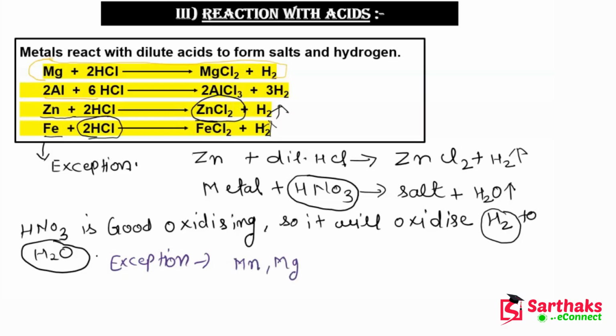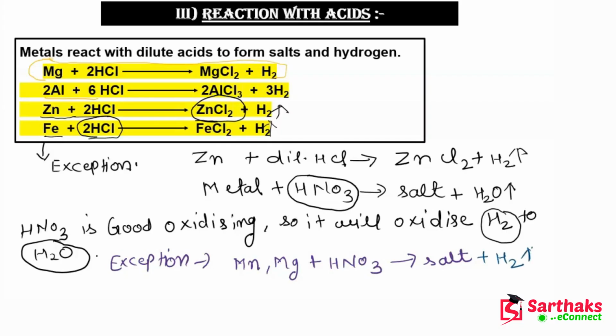When these metals react with HNO3, salt is produced, but according to the exception, water should be produced. The water will not be produced in this case, because they prevent the oxidation of hydrogen, and instead of water, hydrogen gas is produced even in this case.